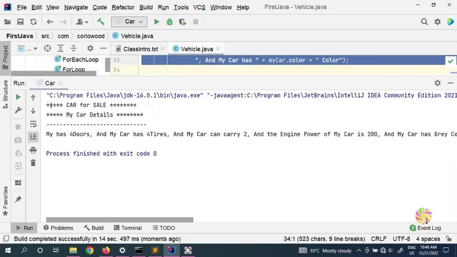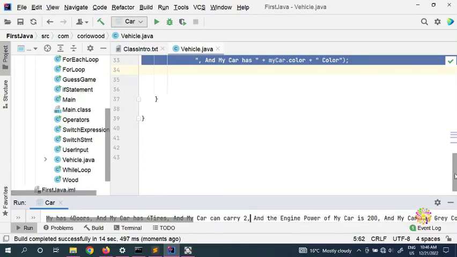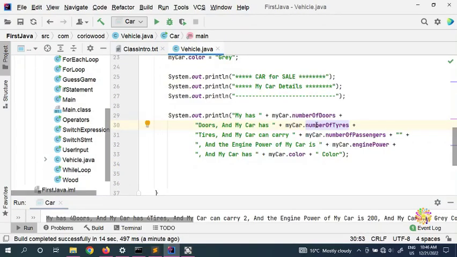So if you look in here at our program, my car has 4 doors, and my car has 4 tires, and my car can carry 2 passengers, and the engine power of my car is 200, and the color gray. So, for example, we can change this one a little bit.